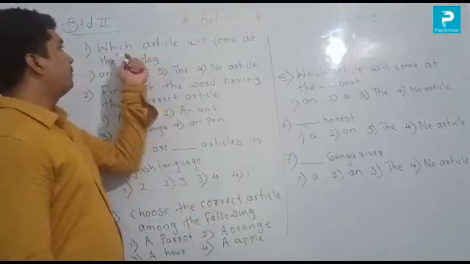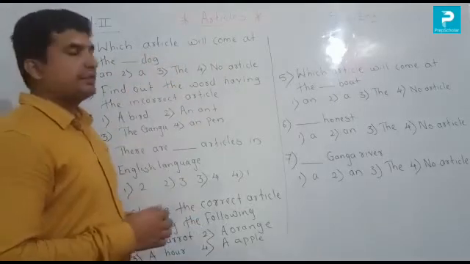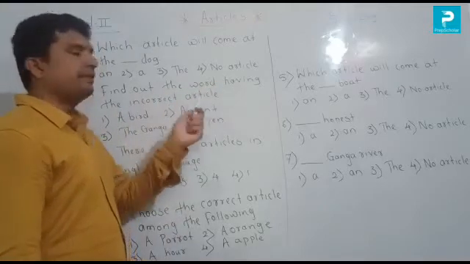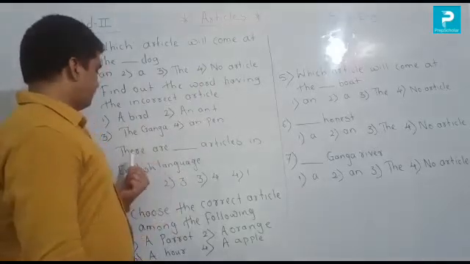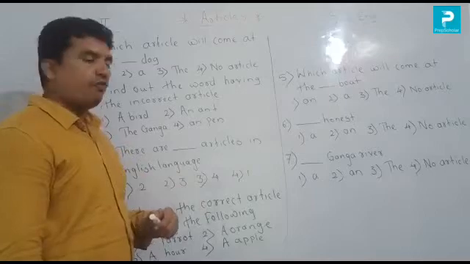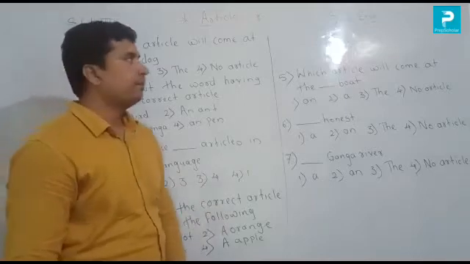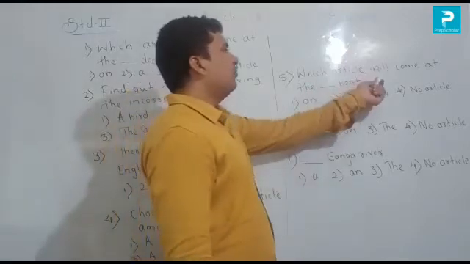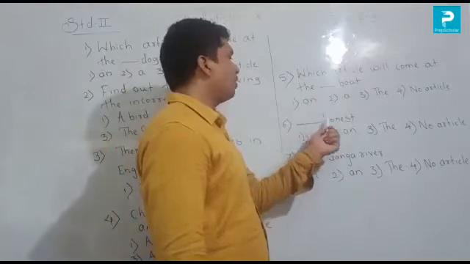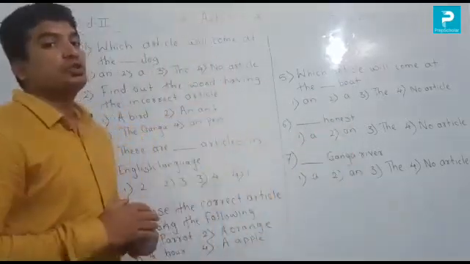One number, which article will come at the dot dot dog. Second one, find out the word having the incorrect article. Third one, there are dot dot articles in English language. Fourth one, choose the correct articles among the following. Fifth one, which article will come at the dot dot boat. Then last, sixth number, dot dot honest. And last one is Ganga river. So these are the questions on articles.